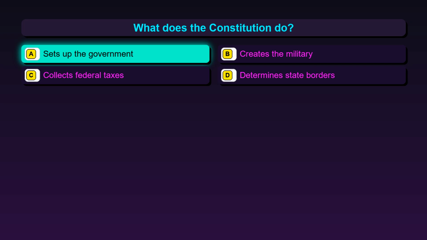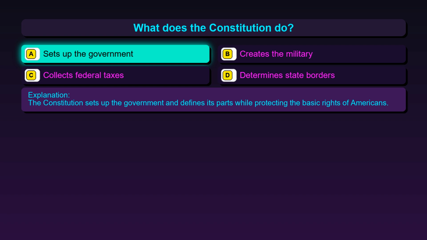The correct answer is option A, sets up the government. The Constitution sets up the government and defines its parts while protecting the basic rights of Americans.